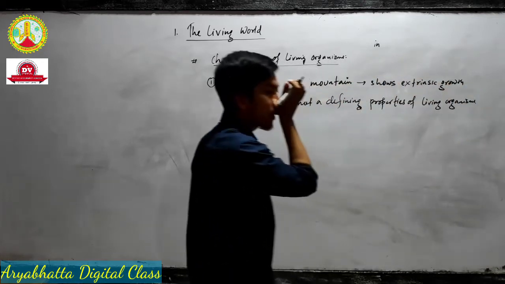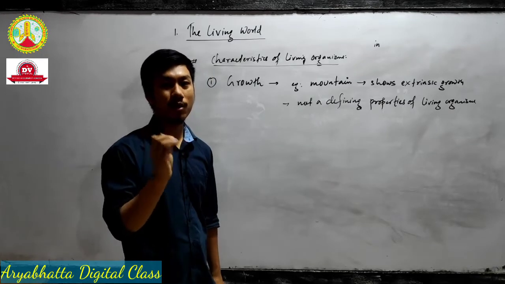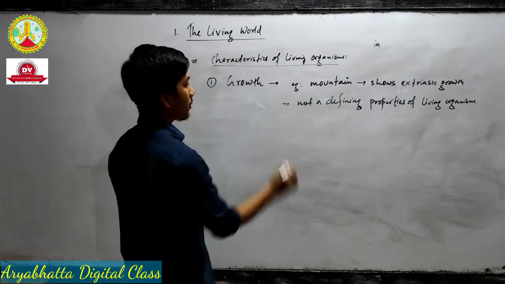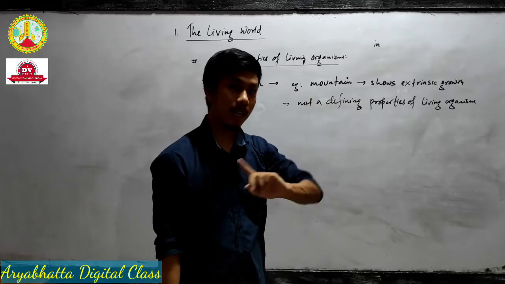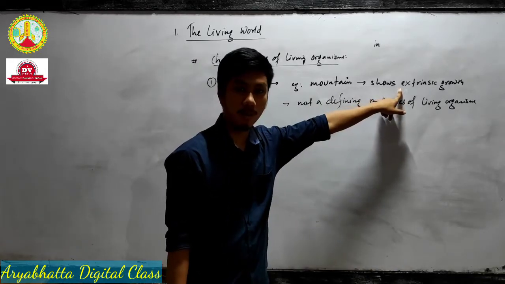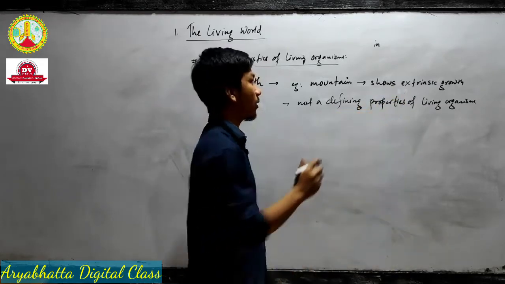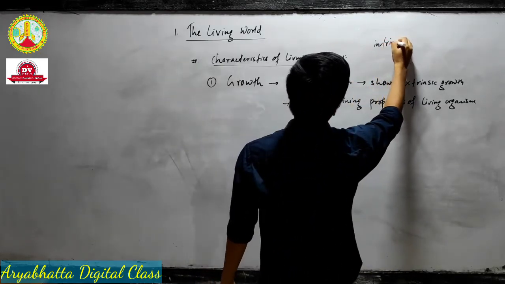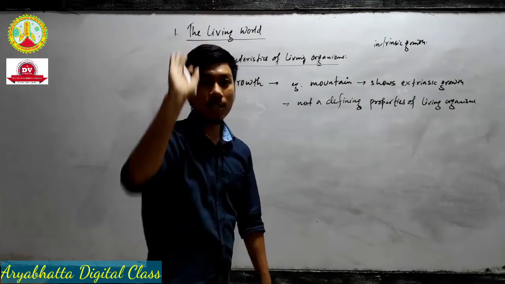If the question asks which characteristic of living organisms is not a defining property of living organisms, the answer is growth. Why? Because mountains also show growth, and their growth is known as extrinsic growth, while in our case the growth is known as intrinsic growth. So try to clear your concept.